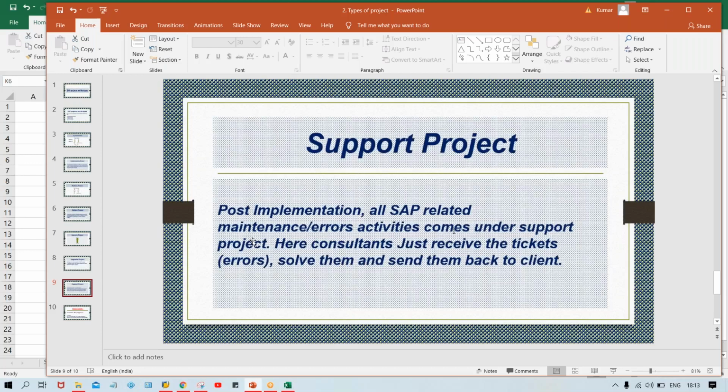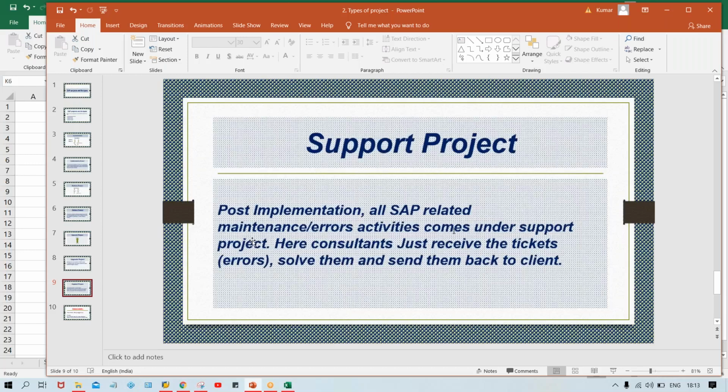The people who have installed this SAP, the people who have configured this SAP for Tata Motor, they are the experts. SAP consultants are the experts. Now post implementations also, what is happening, guys? Tata Motor requires support to proceed further.